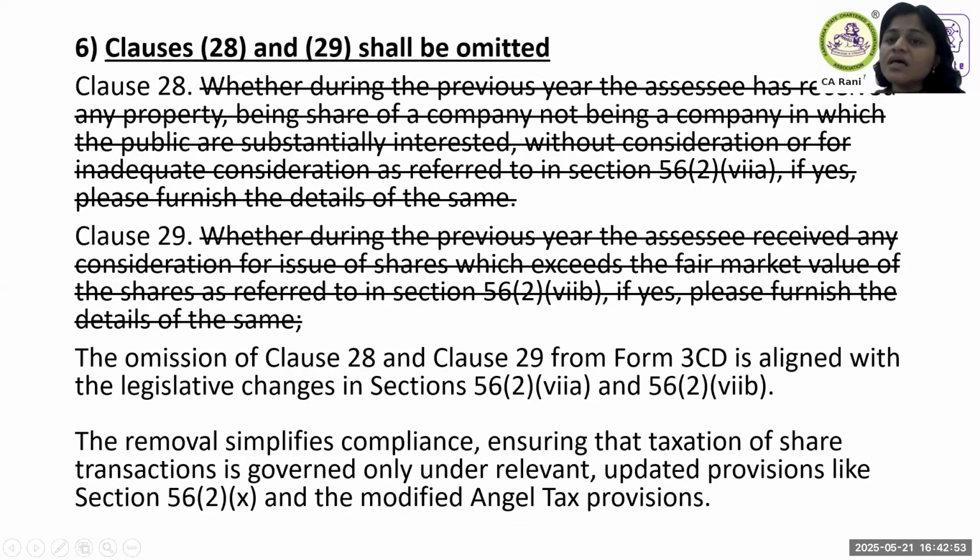Next, these are again consequential amendments because of the change in the original section. As you know, the amendments related to angel tax provisions and also 56(2)(7A), which was for a definite period, and after that period the whole thing is now addressed in 56(2)(10). So as a consequential change, these two clauses have been removed from the tax audit report.